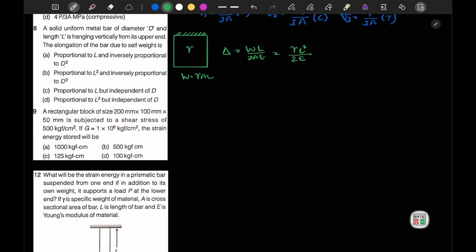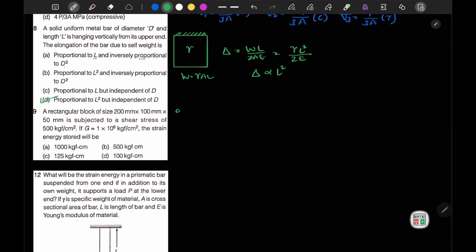Now it is mentioned here that elongation of the bar due to self weight is proportional to L and inversely proportional to D square. No, incorrect. So here we can say that this delta is only proportional to L square. It is independent of your cross section area. So it is proportional to L square but independent of diameter. Option D is correct.